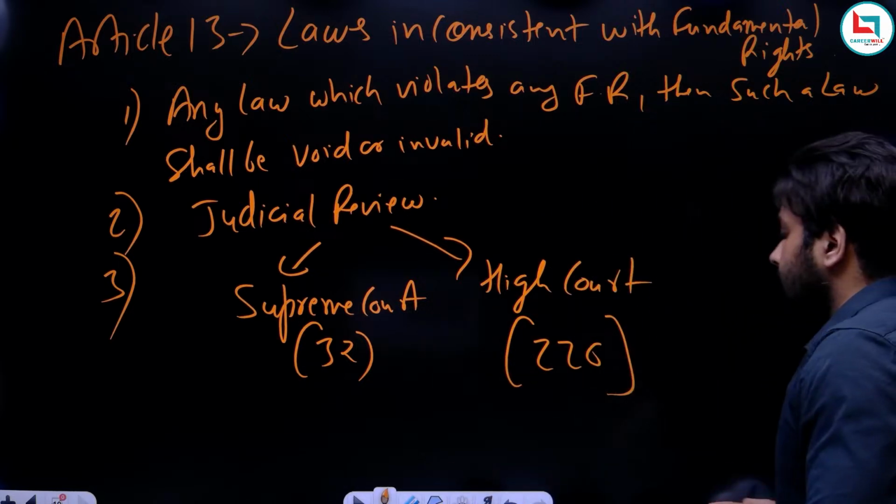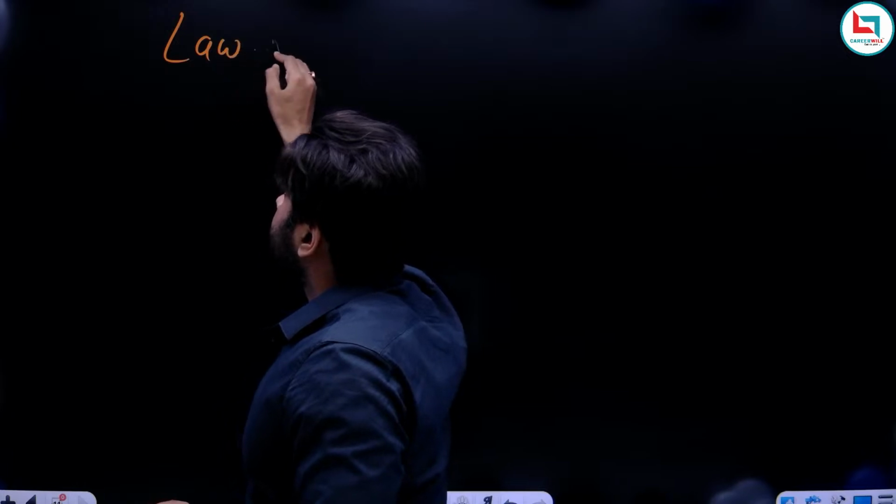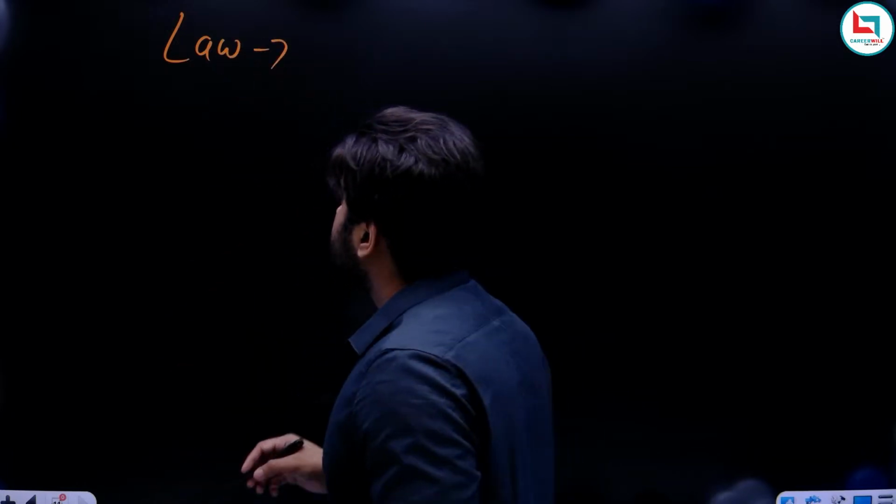Now the fourth point. Article 13 deals with the word law. It is clearly mentioned: any law which is inconsistent with fundamental rights. So in Article 13 it is also mentioned what is meant by the word law, and under Article 13 you will find the meaning of law.